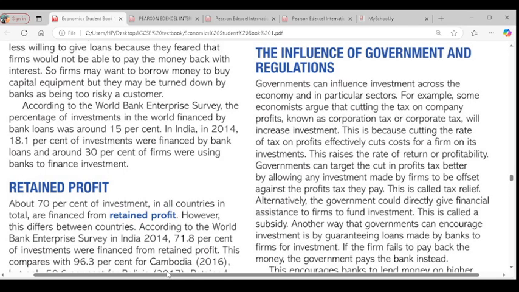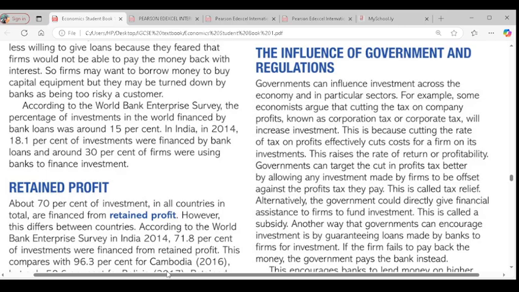Government can use what we call fiscal policy. When we talk about fiscal policy, we're talking about expansionary fiscal policy, which is reducing taxes and increasing subsidy. This might increase investment. If government wants to increase investment within the economy, it might increase its spending, which allows firms to have a reduced cost of production. Or government might cut corporate taxes. If government is able to cut corporate taxes, firms' cost of production would fall. They might invest more.